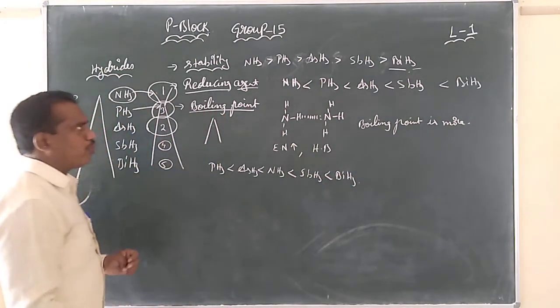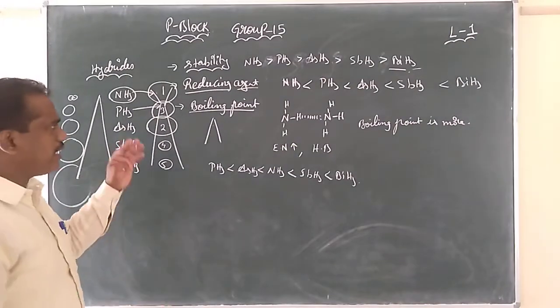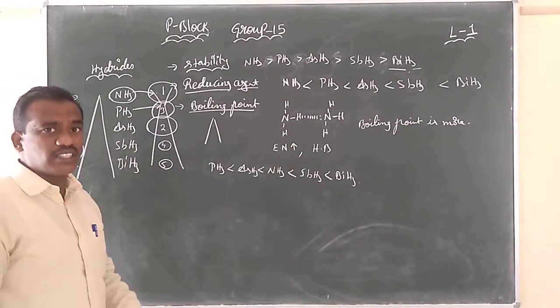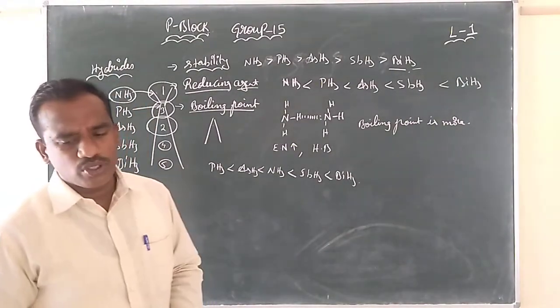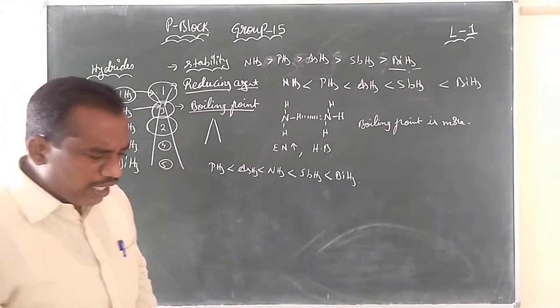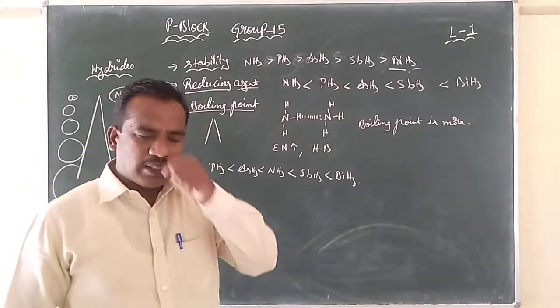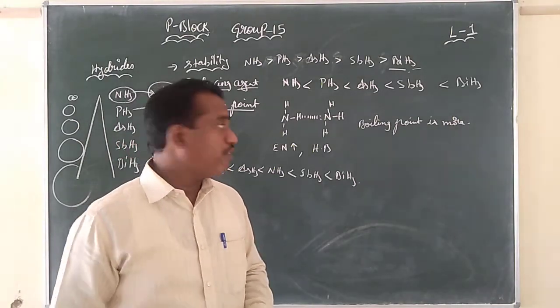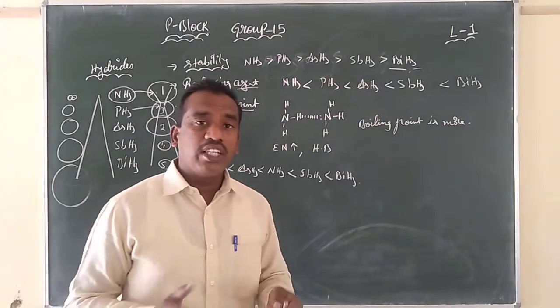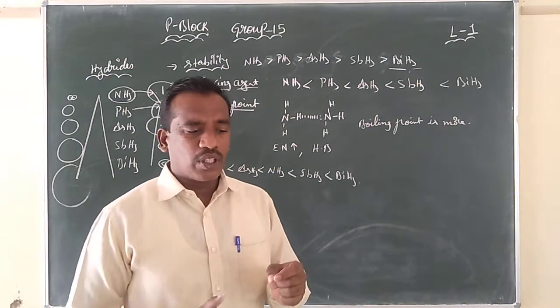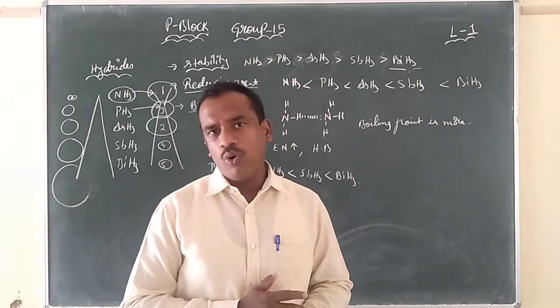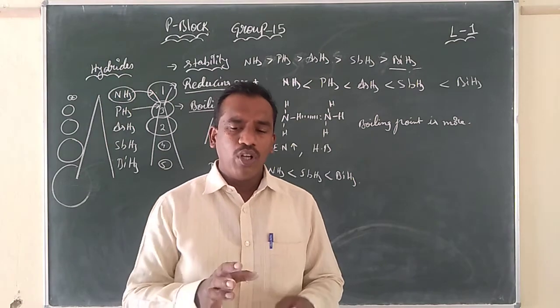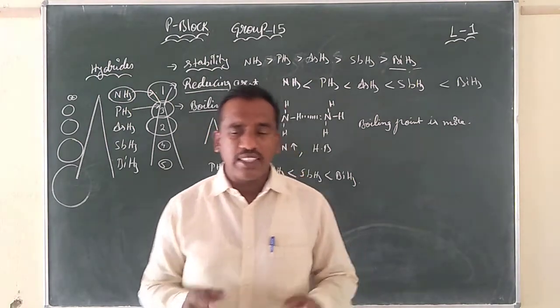So keep in mind the stability, reducing nature, and boiling point of these hydrides. Some questions are going to be given from the hydrides. And after these hydrides, we know how the elements react with oxygen. E2O3 and E2O5 type oxides they form. Already we pointed out the oxidation state here. Acidic nature will be more. Those points you can read from the NCERT textbook.